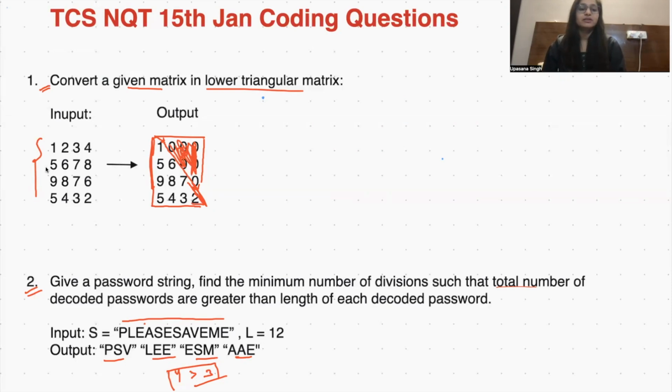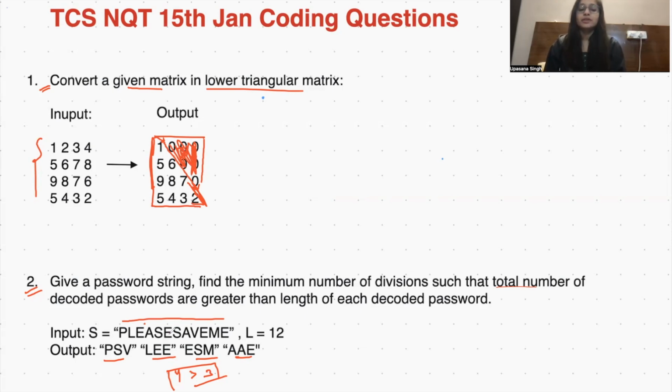Let's move back. To understand the question, I need red color. Given a password string, suppose s is equal to "please save me", and the total length is 12. That is, the total number of characters in "please save me" is 12.